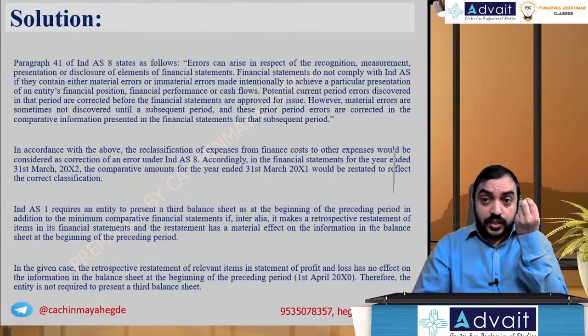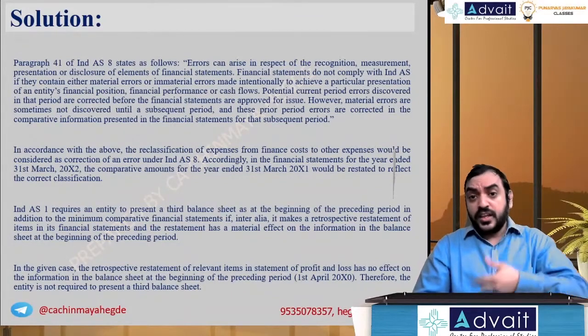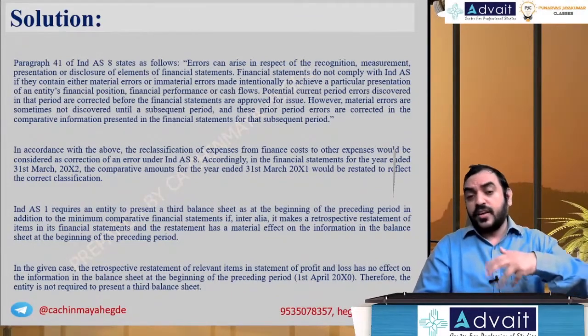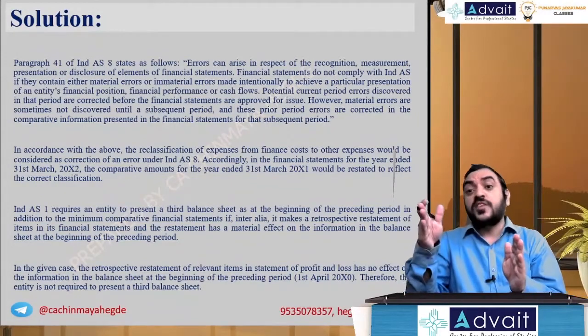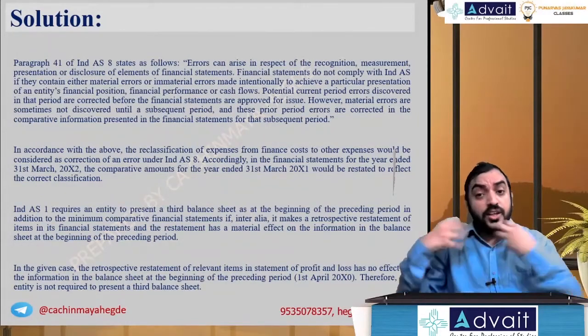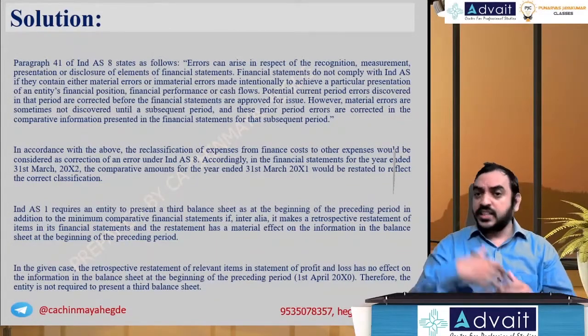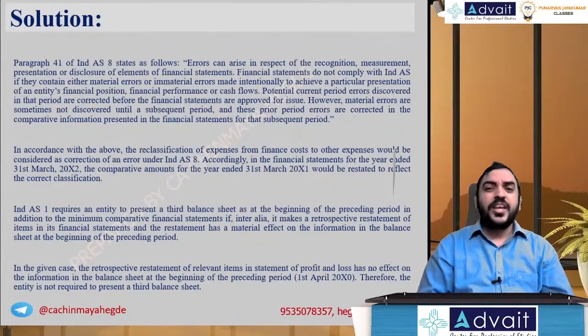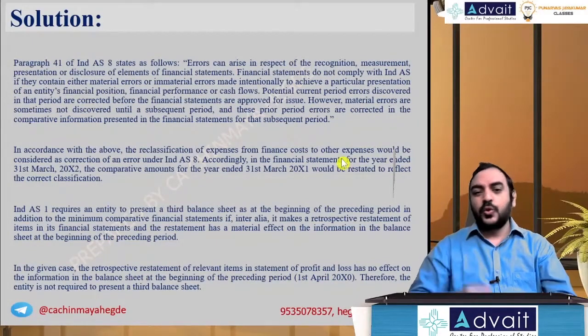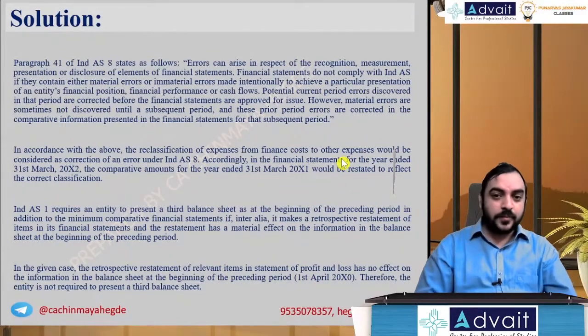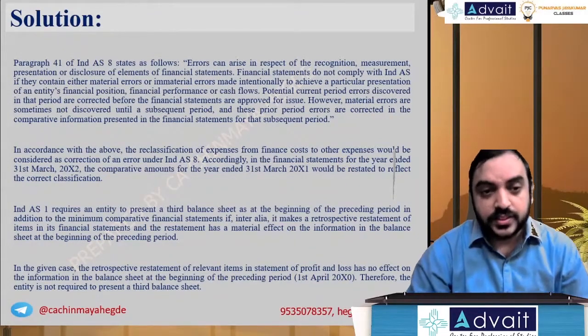If the error is so material that we are rectifying it now, and such rectification will change the previous year's statements also materially, so the user should be aware of it, then we do retrospective change, reclassification. We prepare a third balance sheet. If it is not material, then you don't have to worry about preparing any third balance sheet for the year. Let's see what the institute says.